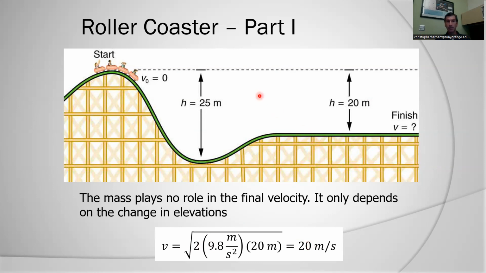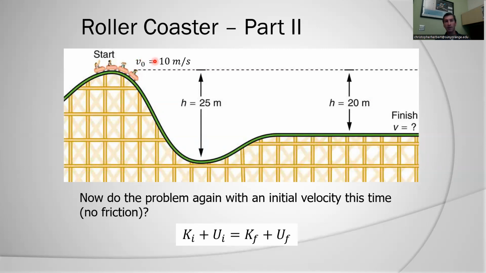Now, let me change this a little bit. Let me give it some initial velocity because that's more realistic. I'm going to come over this hill and not come exactly to rest, because I always have that problem, if I've designed this the wrong way, that the roller coaster is going to go backwards if I don't have exactly that amount of energy. So now we're going to start with initially 10 meters per second. Not all that much more complicated.